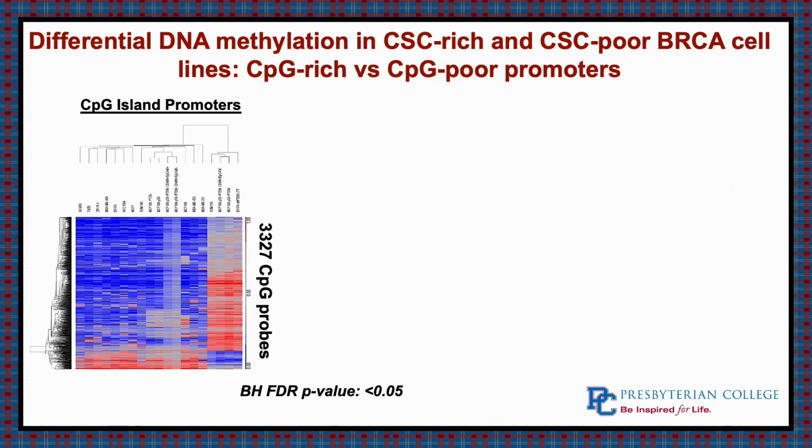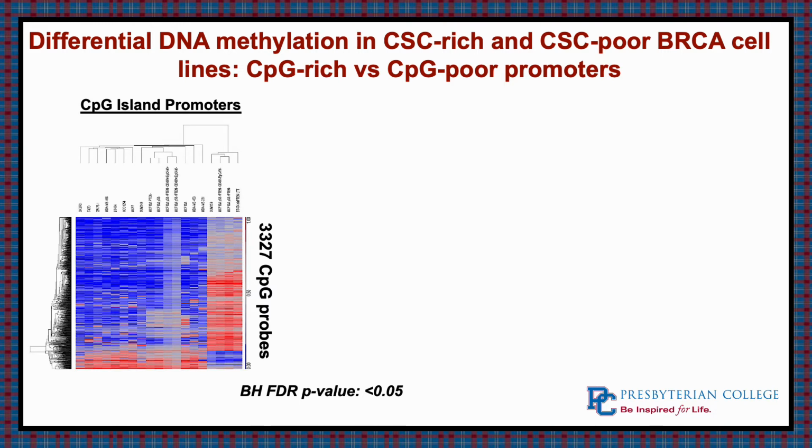So with that, we did differential DNA methylation of these rich versus poor breast cancer cell lines, looking at CpG island promoters. As you can see, the right side of this heat map is going to all the red looking blocks. Those represent your cancer stem cell rich cell lines, and the rest of them are your normal-like cancer stem cell poor cell lines.